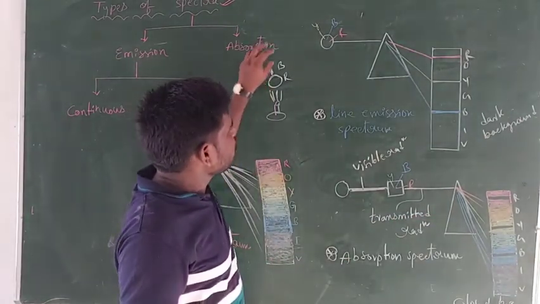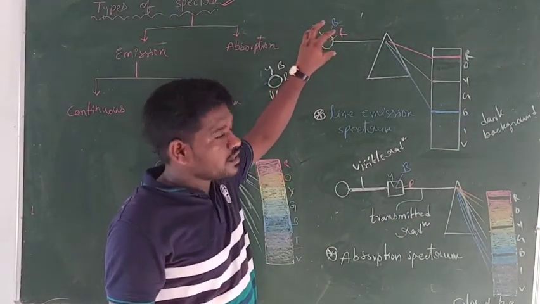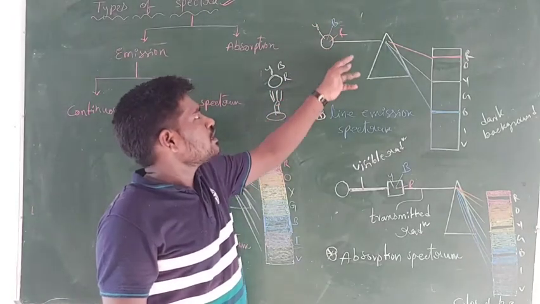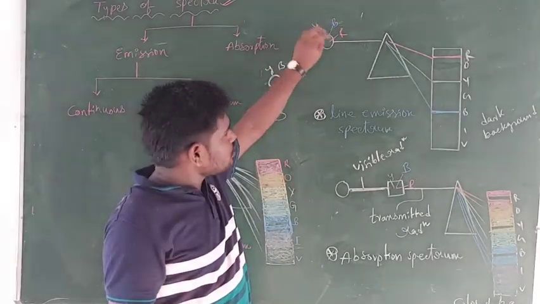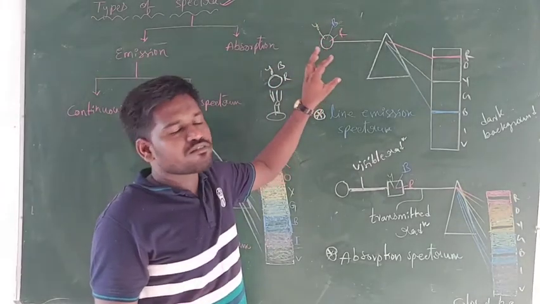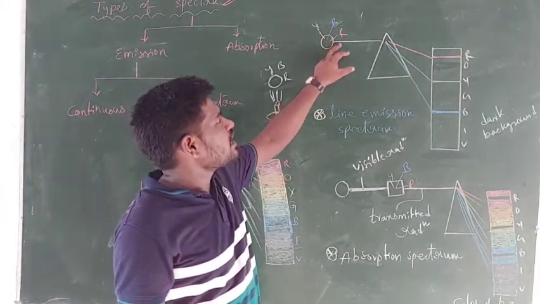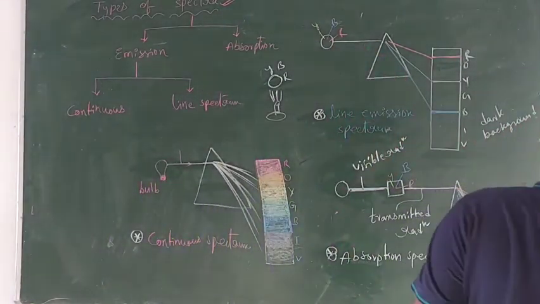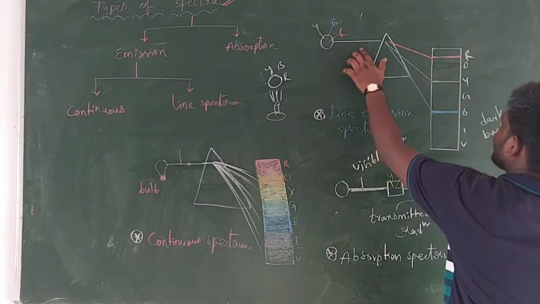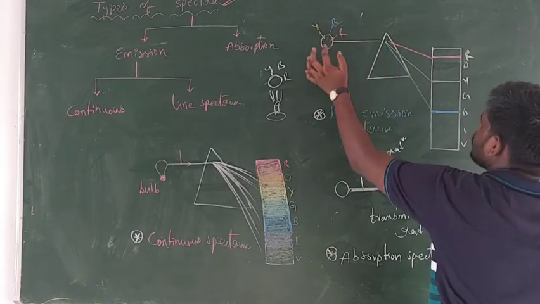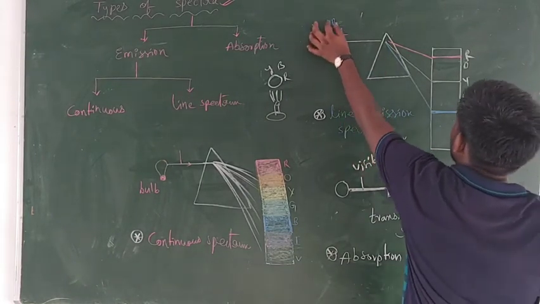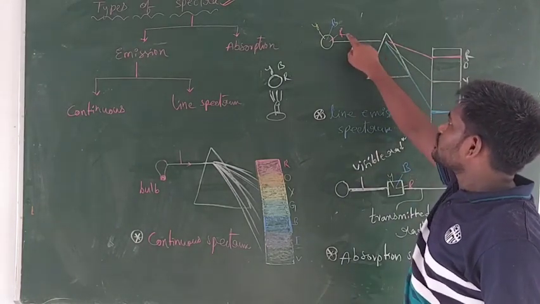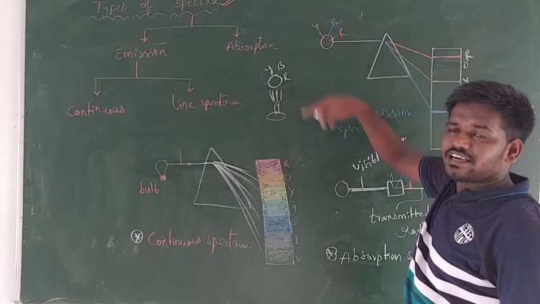So now this body is placed here, and it has 3 radiations. It is not able to store the radiations for a long time. After some time, it emits the absorbed radiations. So now it will be the emitted light. In this light, we have some yellow, a small component of blue, and a small component of red. So this is a combination of these 3 colored radiations.